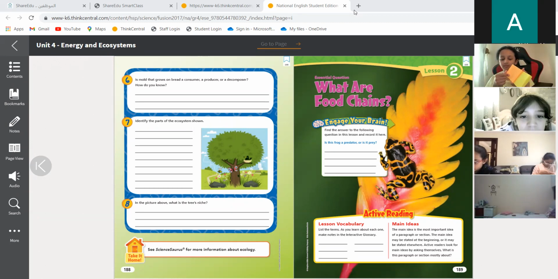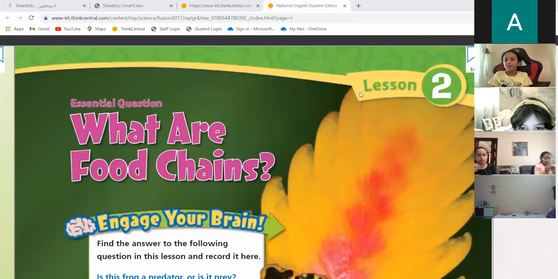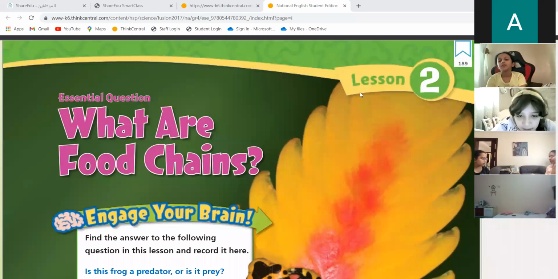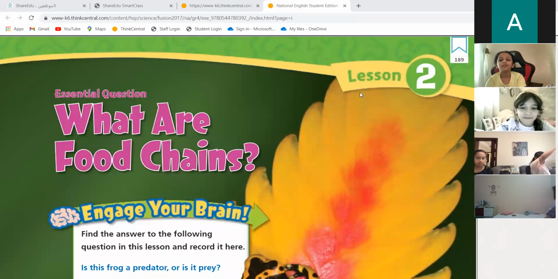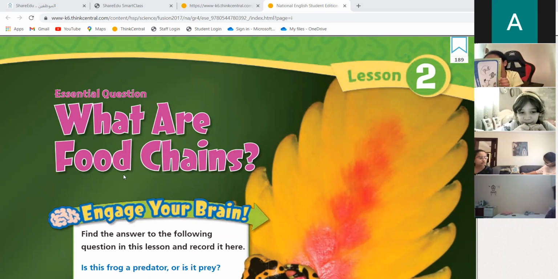We are learning about food chains. Who can remind me, what does food chain mean? What are food chains? Food chain is the transfer of energy.